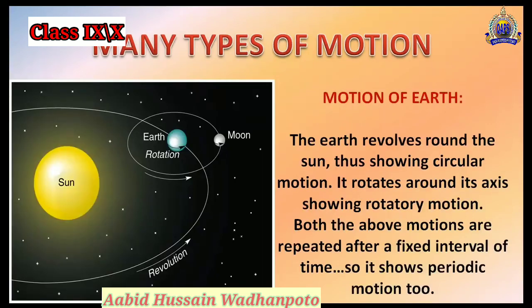Motion of the earth: as we know, the earth revolves around the sun, thus showing circular motion. It rotates around its axis, showing the rotatory motion. Both of the above motions are repeated at a fixed interval of time, so it shows periodic motion too. So this is the motion of the earth, which is defined as a circular motion but also periodic motion.